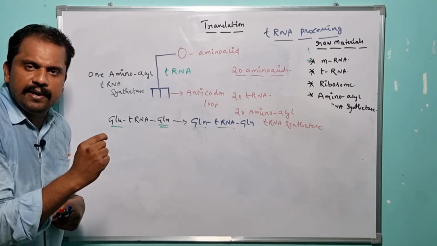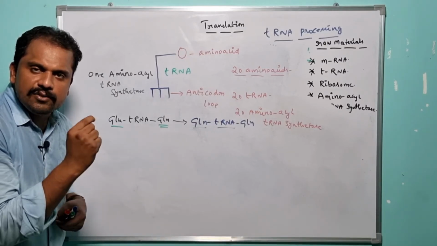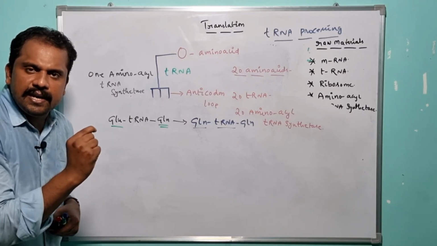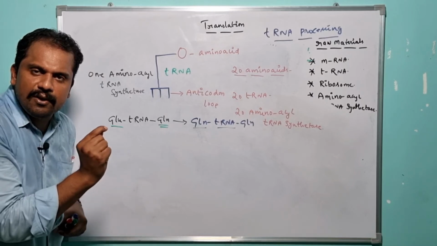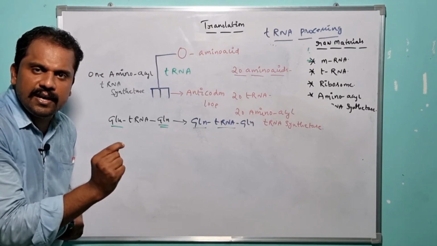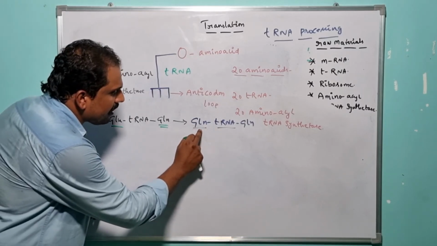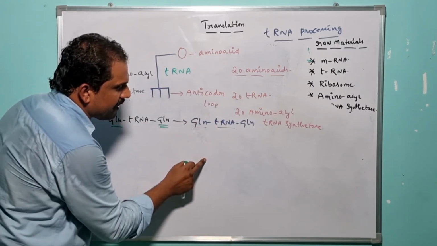Now the glutamate amino acid is converted into glutamine. So the same amino acid tRNA synthetase which recruited glutamate to its encoding tRNA is capable of recruiting the glutamine amino acid to its encoding tRNA.